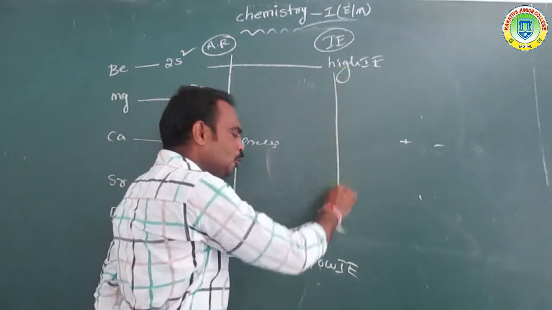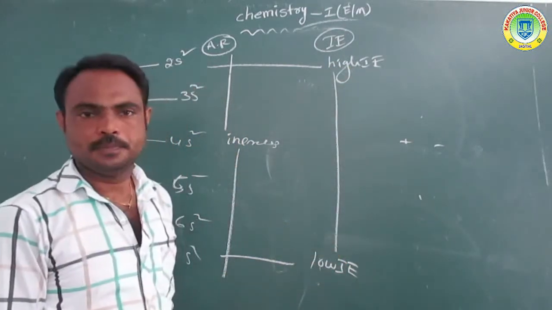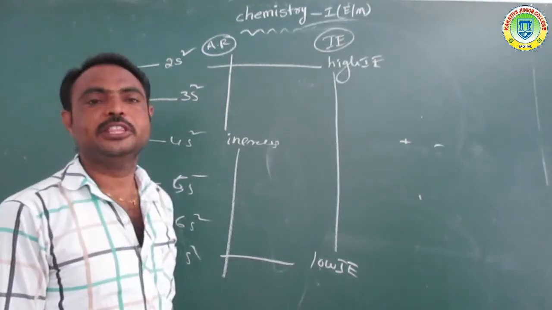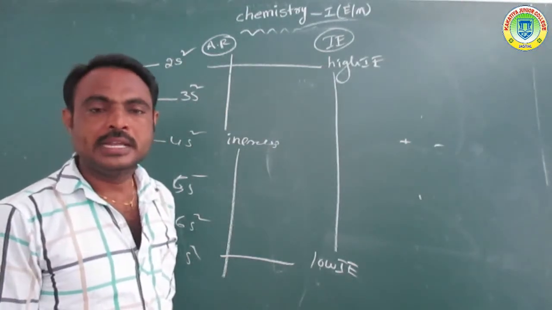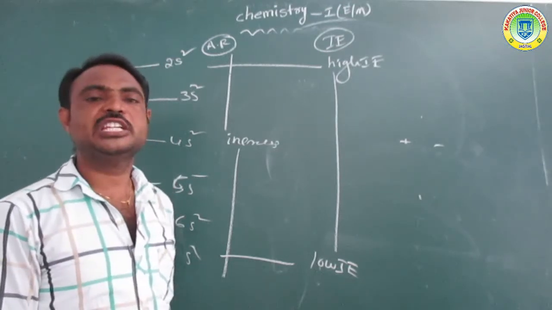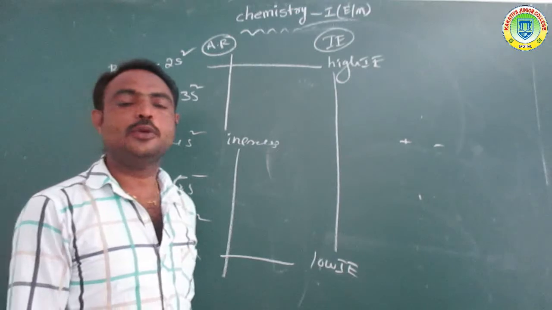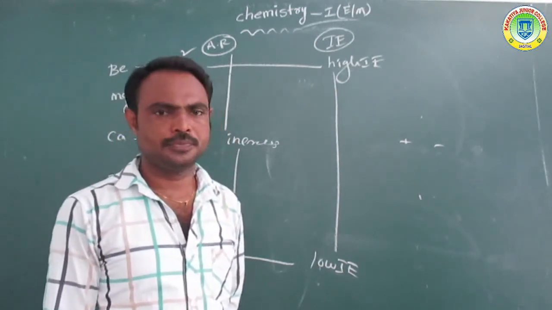From top to bottom in this group, from beryllium to radium, the ionization enthalpy or ionization potential values decrease.